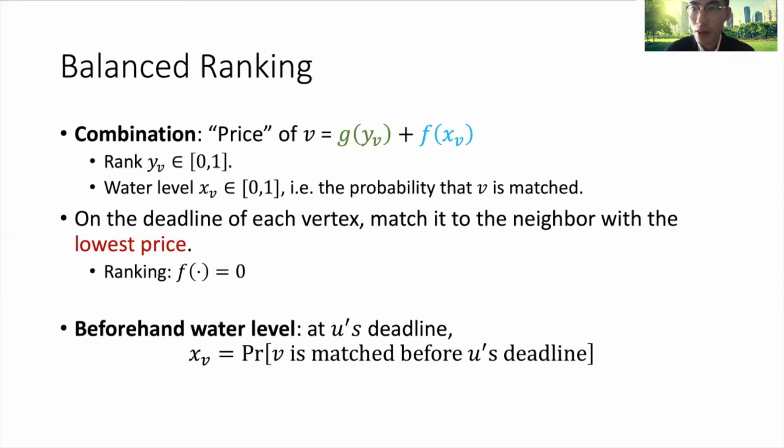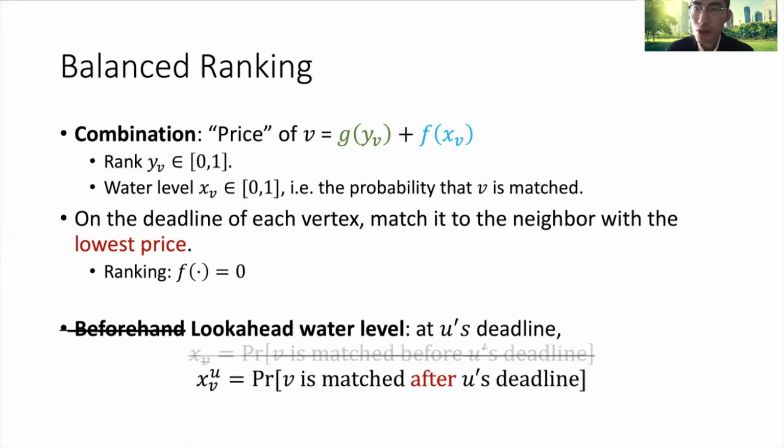However, we're not going to use this. This is crucial to our analysis. We use the lookahead water level, meaning that at u's deadline, we define x_v to be the probability v is matched after u's deadline. In other words, at u's deadline, we want to predict the lookahead water level of all its neighbors. And it's not even clear why this is a well-defined algorithm.